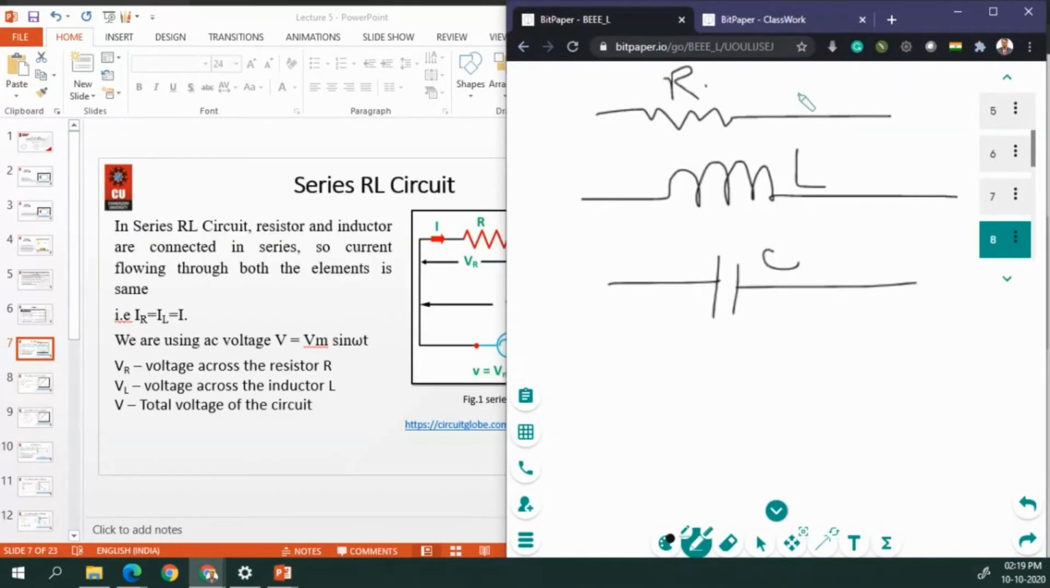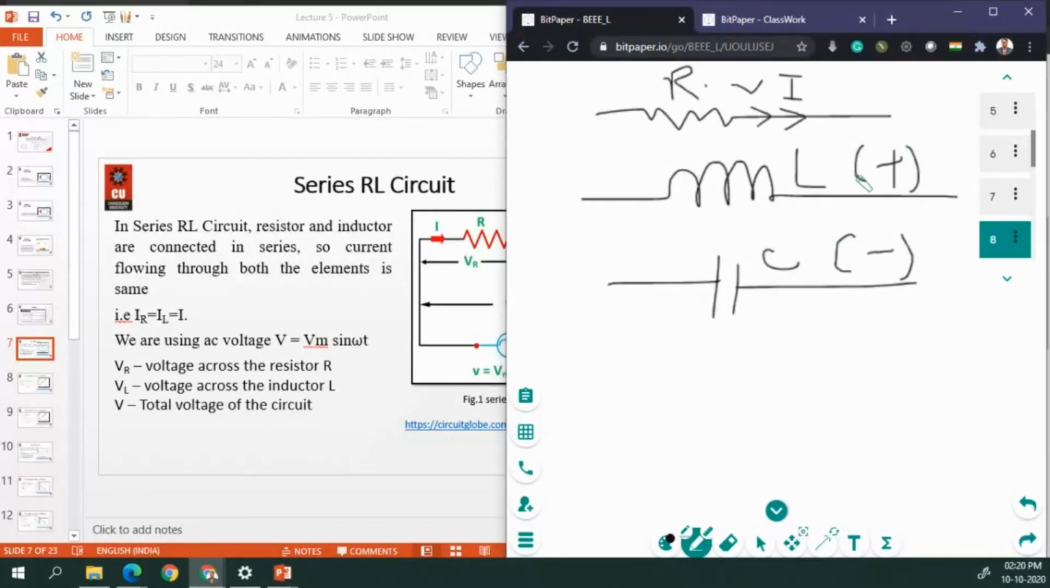In a resistor, current and voltage are in the same phase. Clear? There is no phase angle difference in the case of resistance, whereas in the case of an inductor and in the case of a capacitor, there is a phase difference. Here the phase angle lags, whereas in this one, L, the phase angle leads.